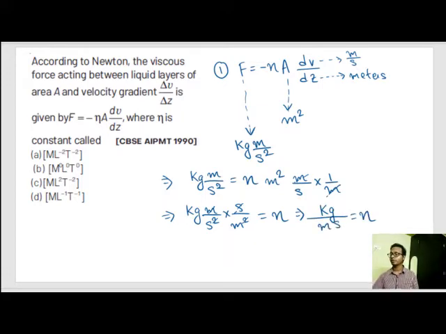Now to convert this into dimensions, kg is for mass, m is for length, and s is for time. So we get length to the power minus 1, time to the power minus 1, which is equal to η. So let's check the correct option. M, L to the power minus 1, T to the power minus 1. This is our correct option, option number D. Now let's check the next question.